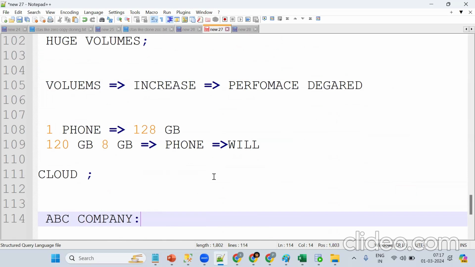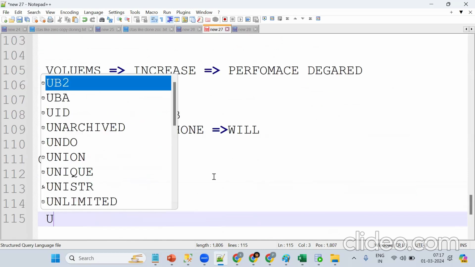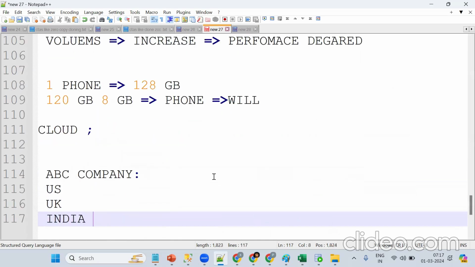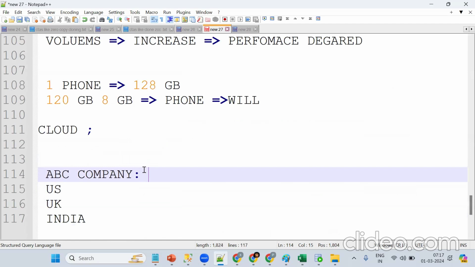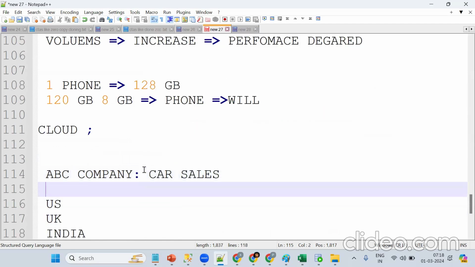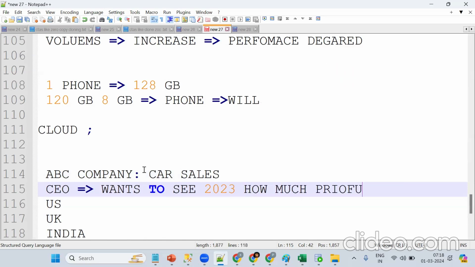Okay, the company has its data in different regions: the US region, the UK region, and the India region. Assuming this is a sales company, a car manufacturing company. Now the question is: the company CEO wants to see how much profit they made in 2023.